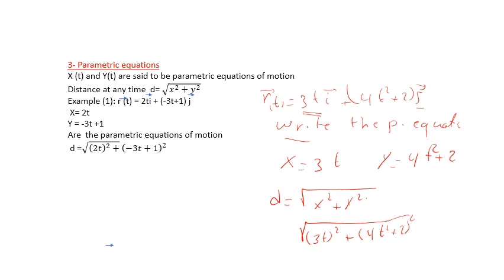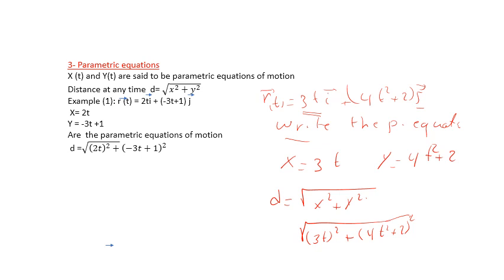You can expand, or the teacher asks you to determine the position at t equal 1, at t equal 2, etc. Okay, now here in this example the displacement vector, since x equal 2t square minus 3t plus 1.